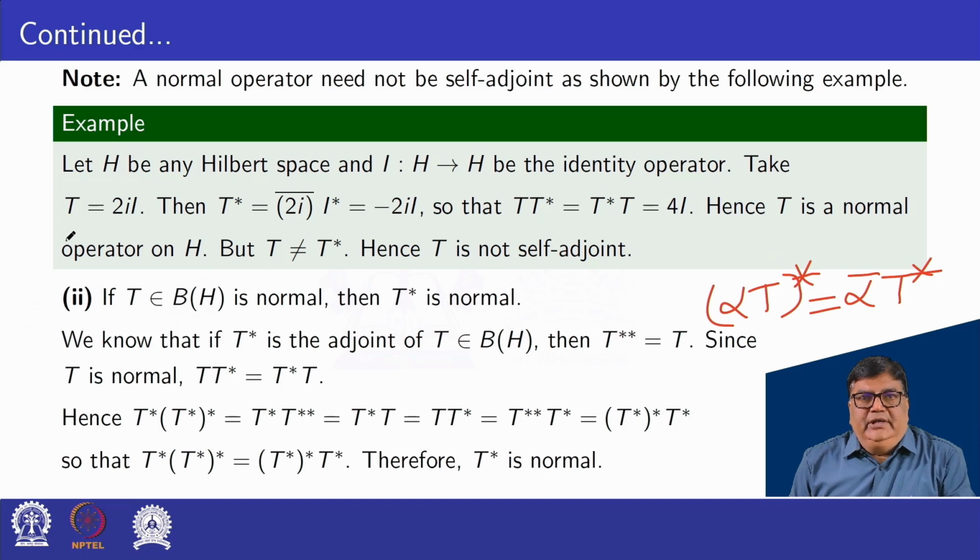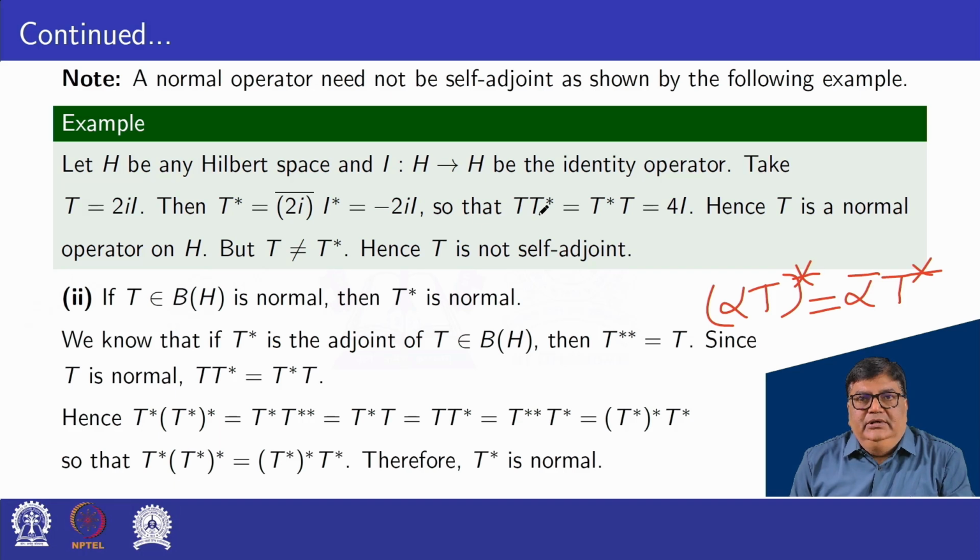So, taking star of this, that is the adjoint of this operator, we have T star is equal to the conjugate complex of 2i into I star. That is 2i bar, and i bar is minus i. So it will be minus 2 iota into I.